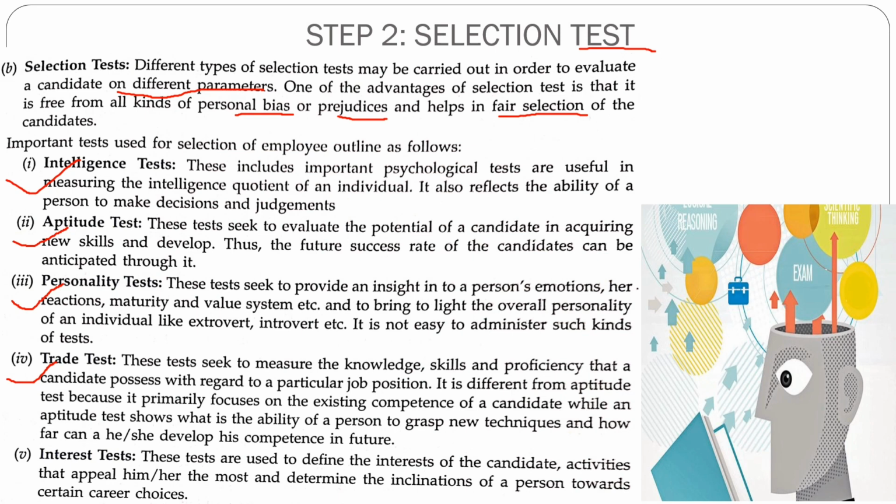And then we have your interest tests. It's basically what the person likes or dislikes. The person might like sports, the person might like cultural activities. All those things are tested here, and how those interests can help the person do well in the job. Interest tests will also check whether the person likes to read books. If you're a teacher, they will see whether the person is well read, and whether the person knows various other things apart from the subject matter. So all this is tested through these various selection tests. Fine.